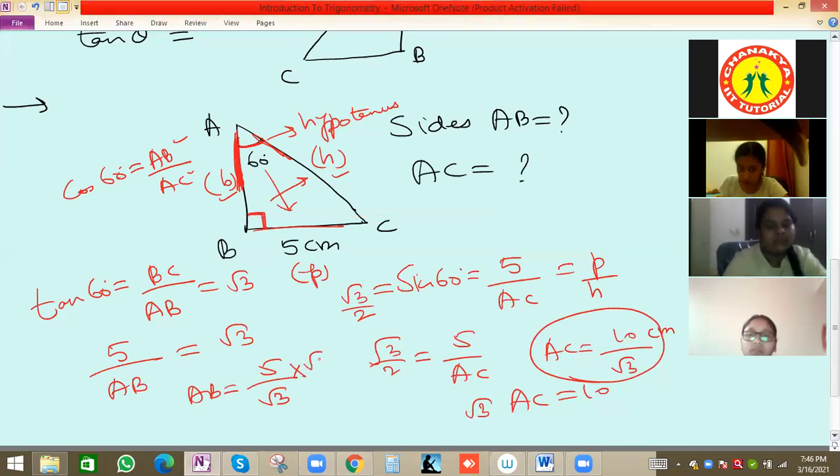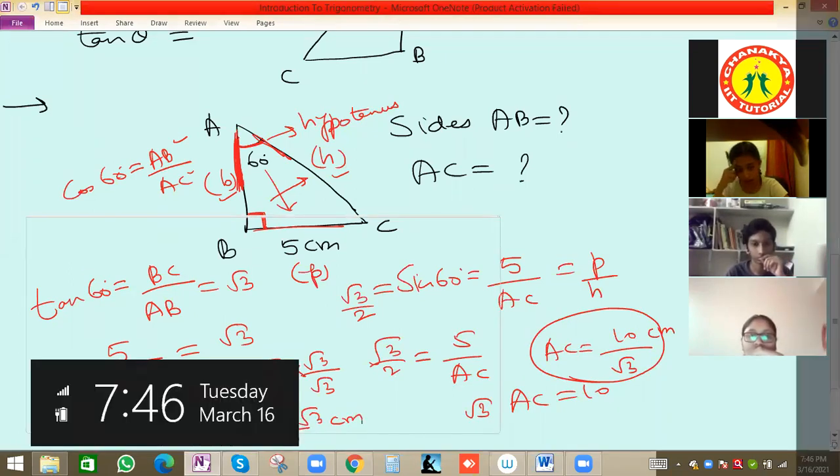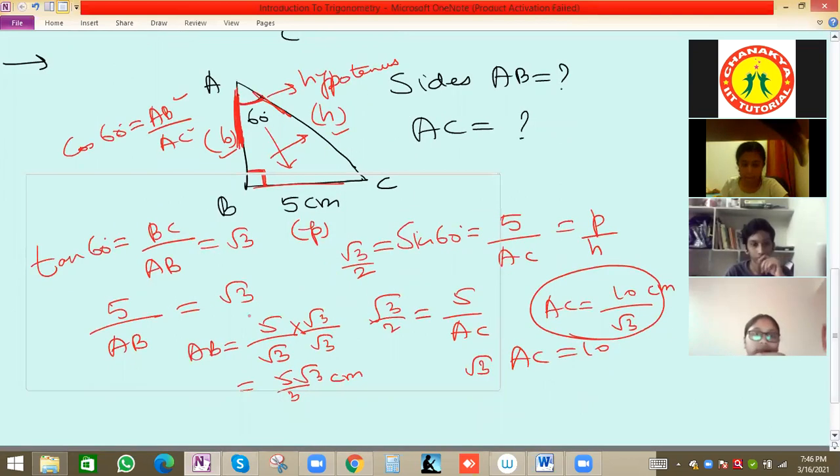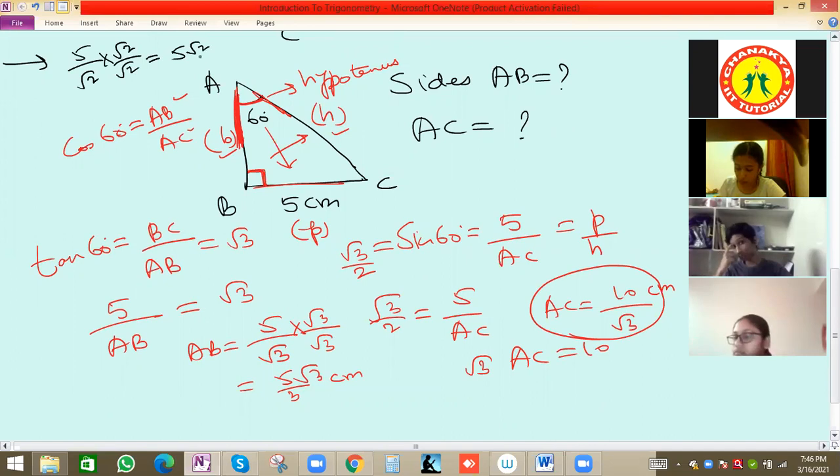Rationalizing means we will not keep the root value on the denominator side. So this will be 5 root 3 by 3 centimeter, because we will not keep the root part in the denominator. Suppose in some other case it is 5 by root 2, always we rationalize. This will be 5 root 2 by 2.